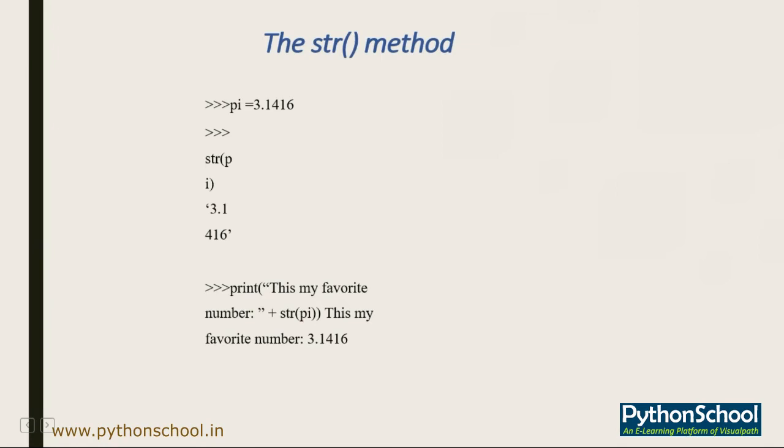So here you can see we have taken a pi value, and after that the str function, and into that we have used pi. So it will give us a value like 3.1416. And whenever we give functions like print, "This is my favorite number" plus str(pi), it will give us the output as "This is my favorite number 3.1416". So this can be done with the help of the str function.